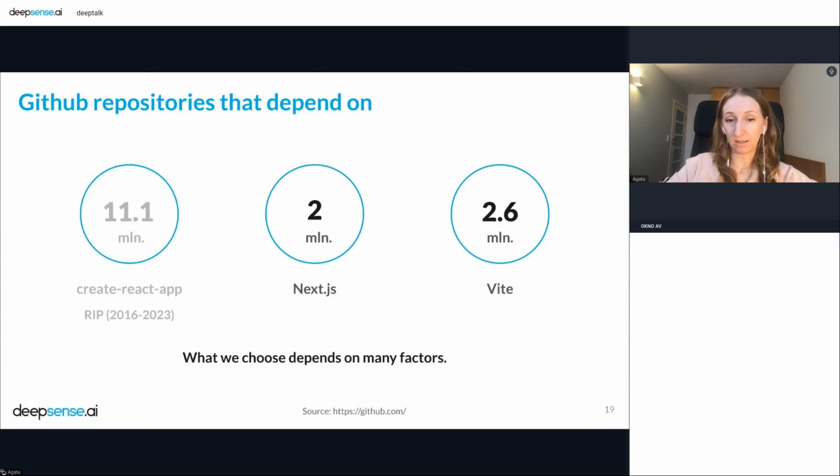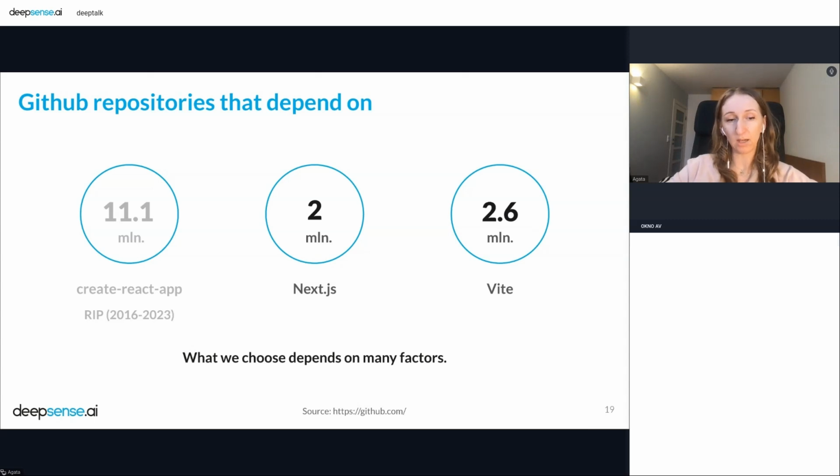We can see that the second one has 2 million GitHub repositories that depend on Next.js, and 2.6 million depend on Vite. But because we have a big number here, it could be a good choice. But as you can see, this circle is grayed out. And that's because this tool is deprecated right now.